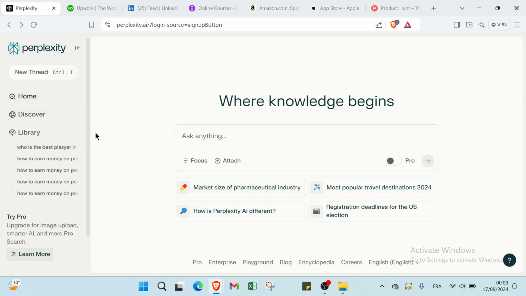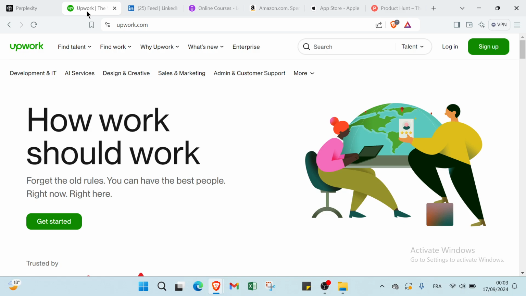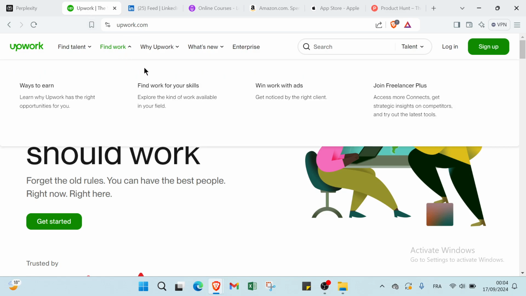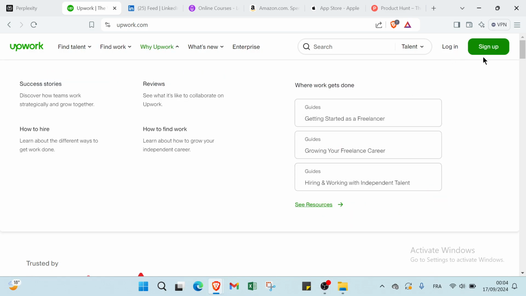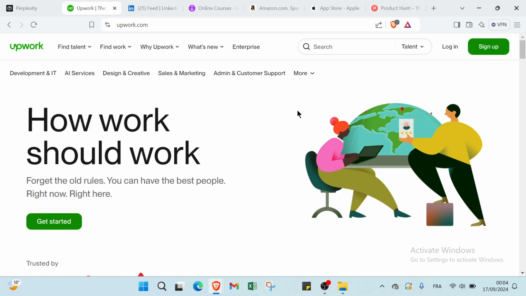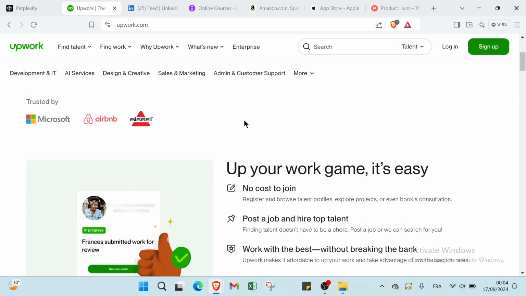So on Perplexity, you can earn money by offering expert consulting and advisory services with a well-crafted profile that attracts clients. Monetize your expertise by providing valuable, tailored insights and charging for personalized consultation. So we have the first one, it's Upwork. To earn money on Perplexity, use Upwork. You just have to dive into upwork.com, then you click sign up and you write your personal information.